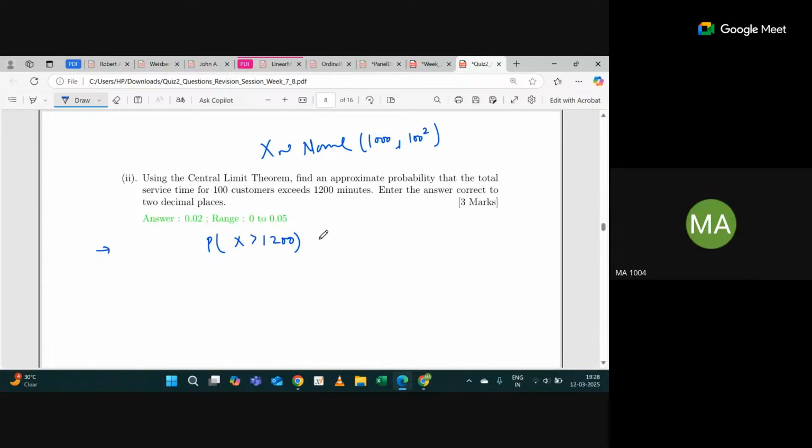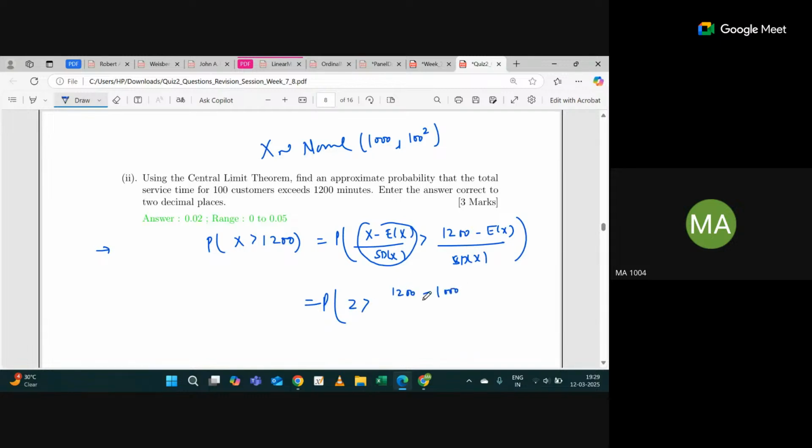So yeah, can I write probability of x minus expected value of x divided by standard deviation of x, same thing on the right hand side also. Yes or no? This is nothing but z. So z greater than 1200 minus 1000 divided by the standard deviation, which is 100 only.